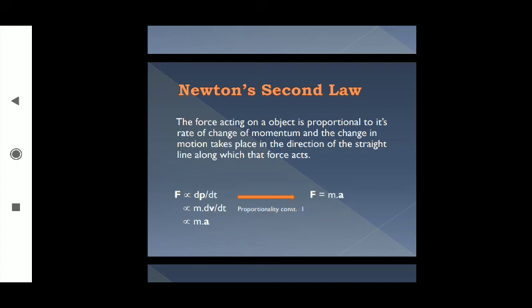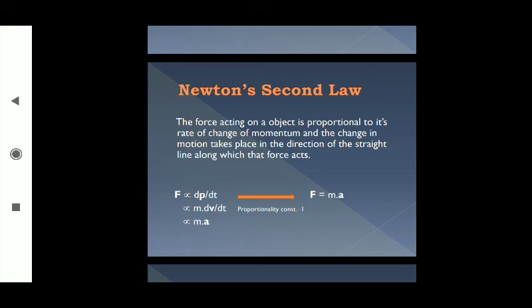Since in the classical Newtonian, non-relativistic concept, mass is a constant quantity, we can take m out of the differentiation. So F will be proportional to mass into dv/dt. And you all know that dv/dt means the rate of change of velocity with time, that is acceleration. So what we get from Newton's second law of motion is that force is proportional to mass into acceleration.